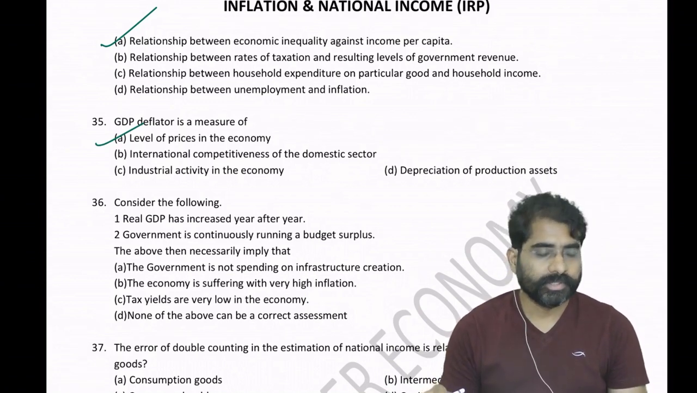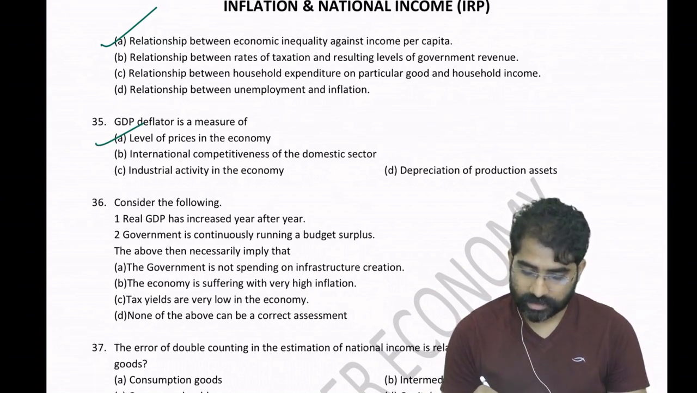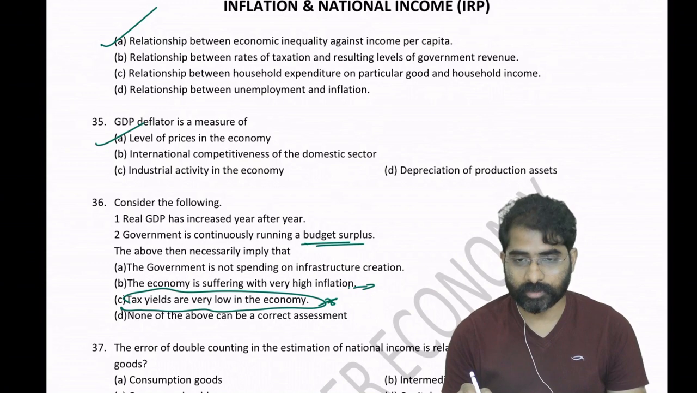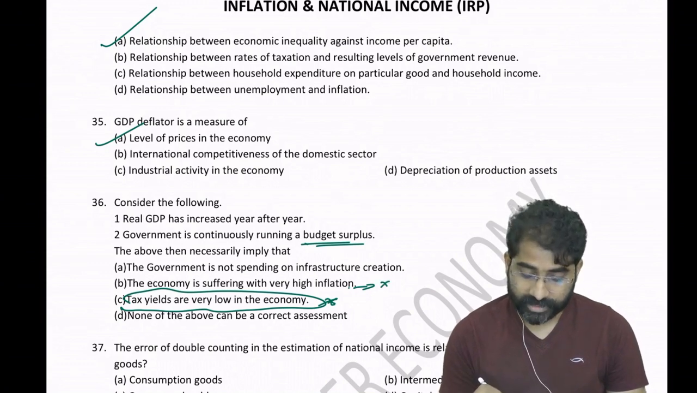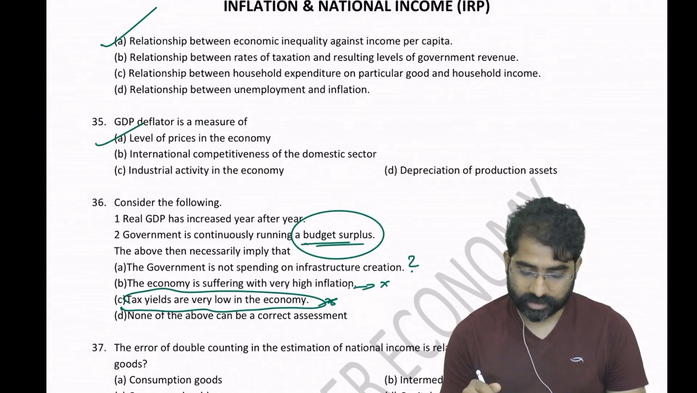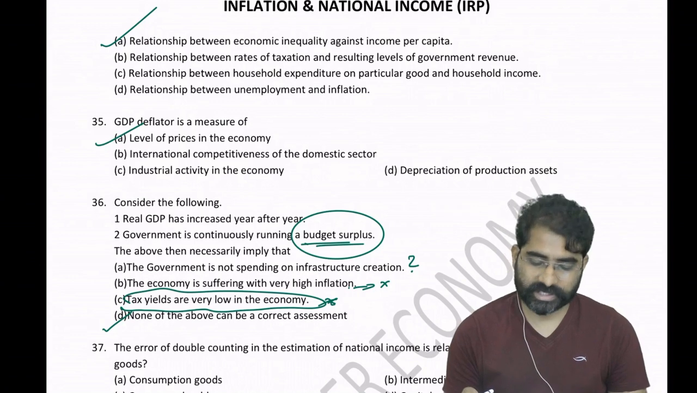See, first of all, real GDP has increased, which means production is increasing year after year. The government is running a budgetary surplus, so how can I say tax yields are low? You are getting a surplus, so revenues may be coming in. I cannot comment on this. Now real GDP is increasing, so how can I say very high inflation? Real GDP only talks about production. It will not comment on inflation. The government is not spending on infrastructure? I cannot say. The government may be spending and still there may be a budgetary surplus. We don't know. So you cannot directly comment on any of these, and therefore the answer should be D.